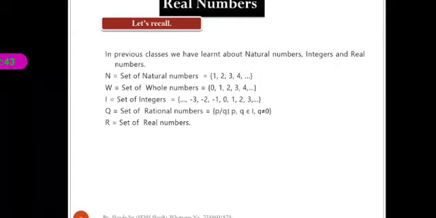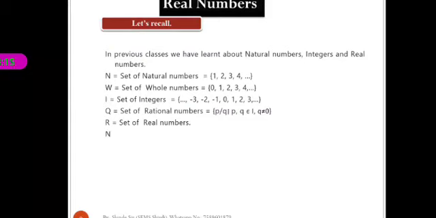And the last set, the set of real numbers, is denoted by capital R. These are the different sets of numbers: natural numbers, whole numbers, integers, rational numbers and real numbers. Real numbers are a group of all the above four sets, meaning natural numbers, whole numbers, integers and rational numbers.